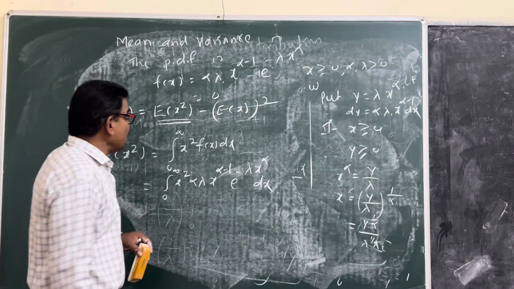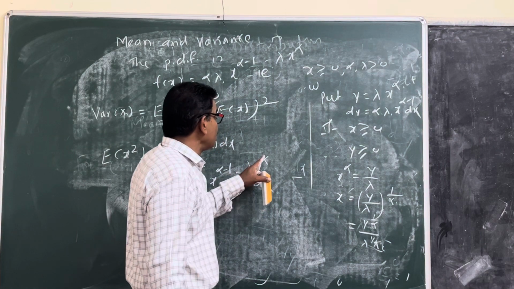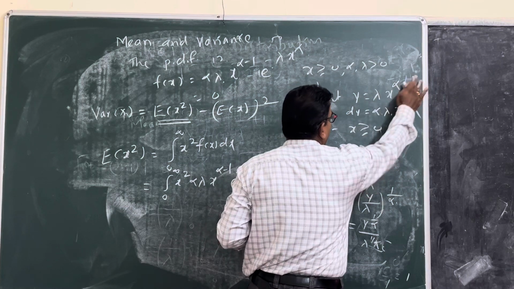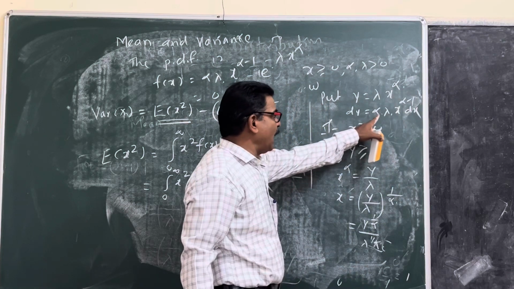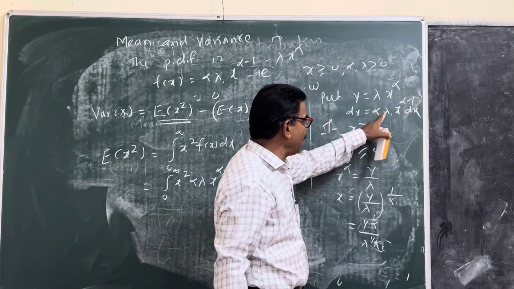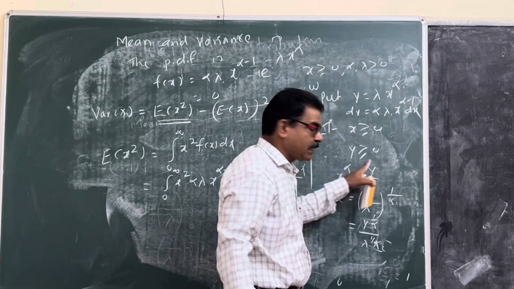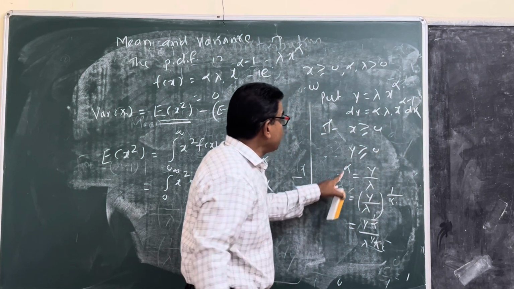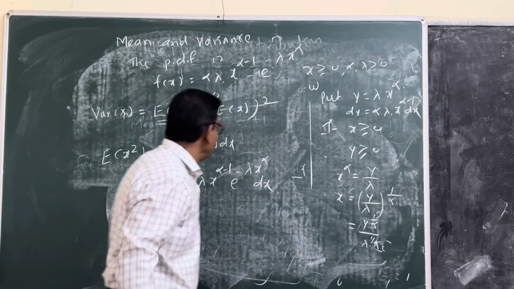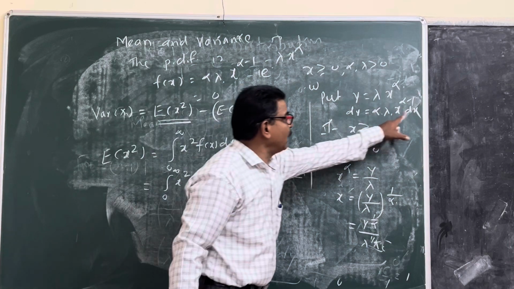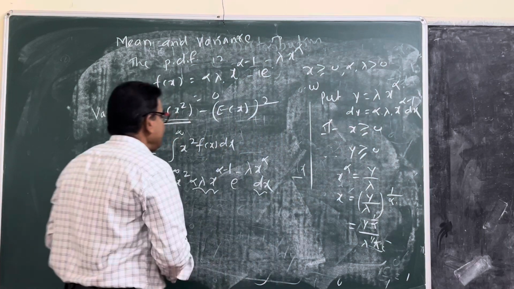Again substitute y equal to lambda x raised to alpha. dy equal to, differentiating with respect to x, alpha lambda x raised to alpha minus 1 dx. Range is the same again. With this substitution we get dy and e raised to minus y.